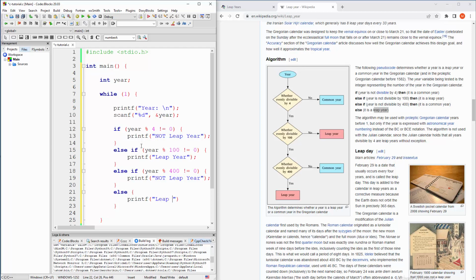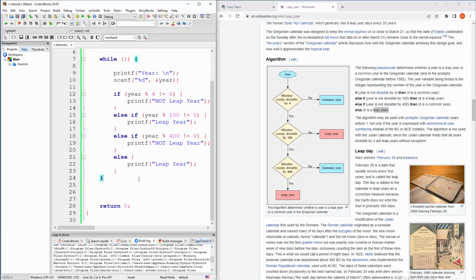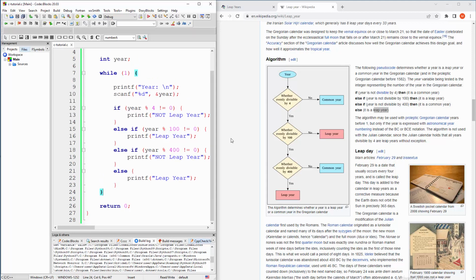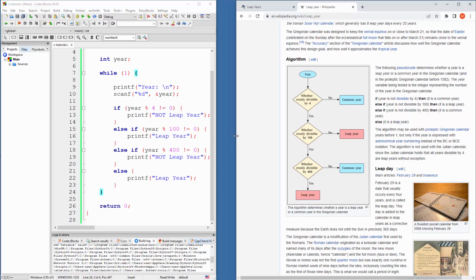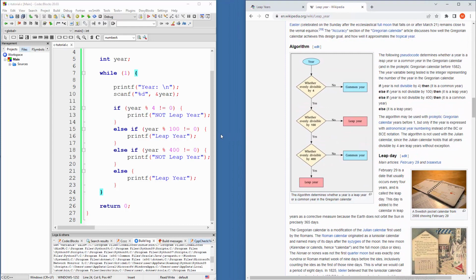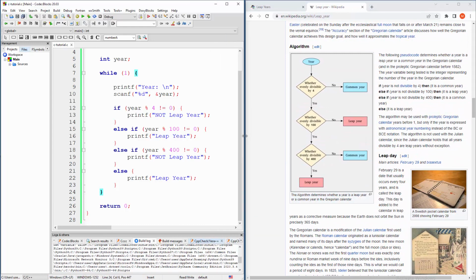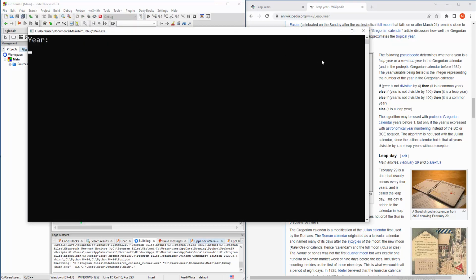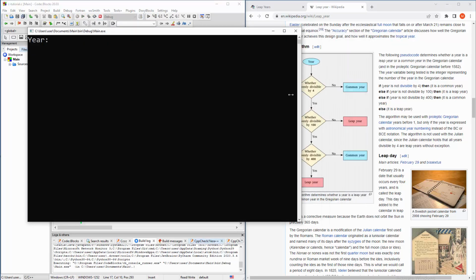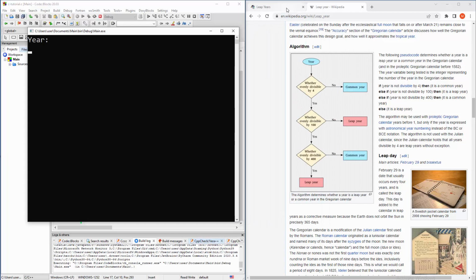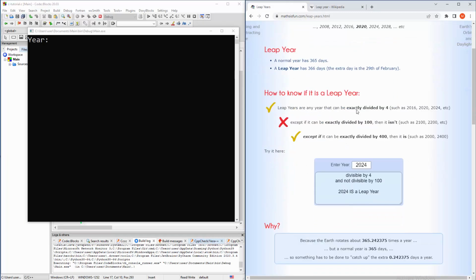Leap year. Okay, so let me check this. I'm gonna pull this to the right because I want you to see everything here when we talk about source code. There you go. I think that's cool. Let me run this. Okay, year, and now we will use an online calculator to see are we right or not.